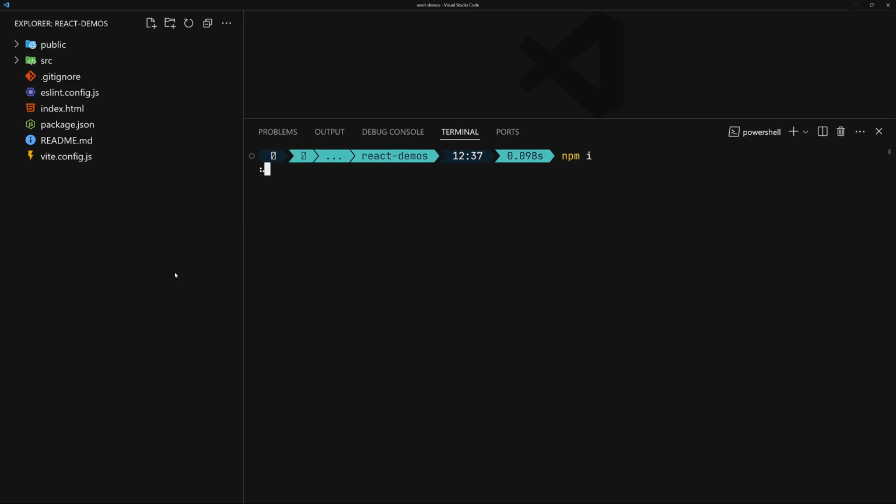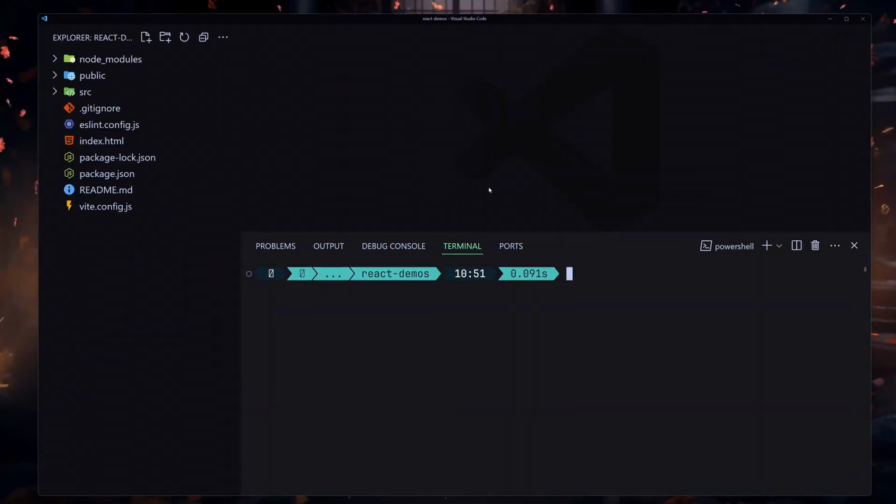So both of them will work totally fine. It's going to install all of the packages on which our React.js depends. It's going to take a bit of time, so I'm going to fast forward the video right now. Let's discuss these files and folders.